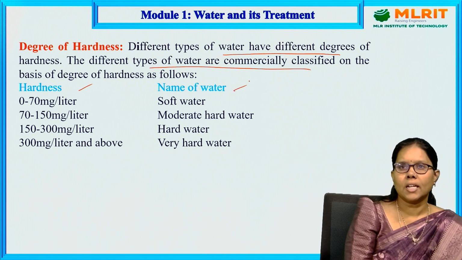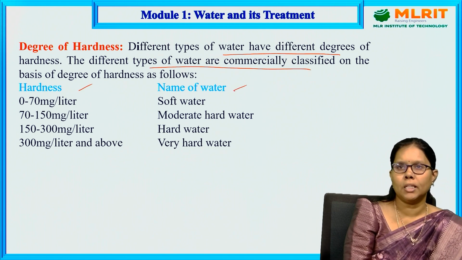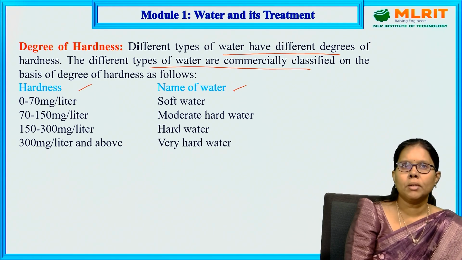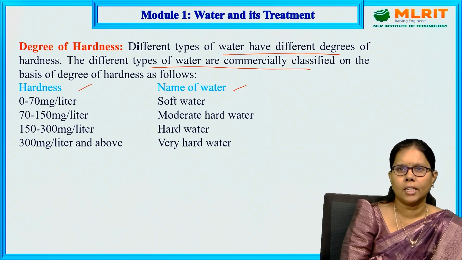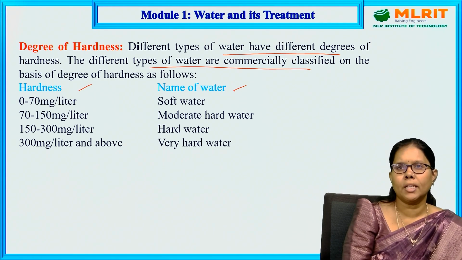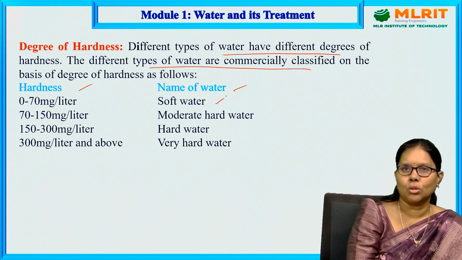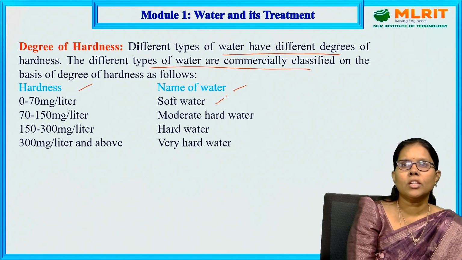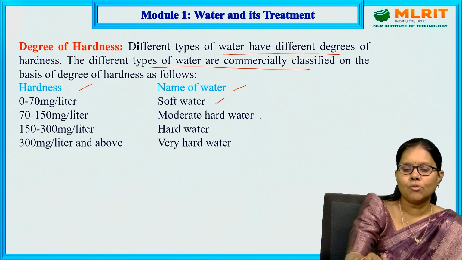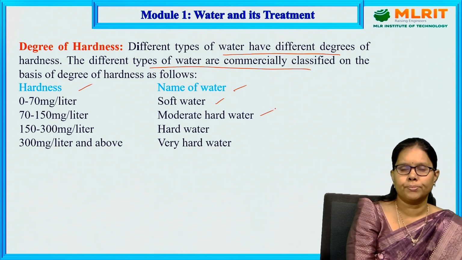If water has 0 to 70 milligrams per liter of hardness, that is, 1 liter of water contains 0 to 70 milligrams of hardness causing salts, that water is called soft water. If 1 liter of water contains 70 to 150 milligrams of hardness causing salts, that water comes under moderately hard water.